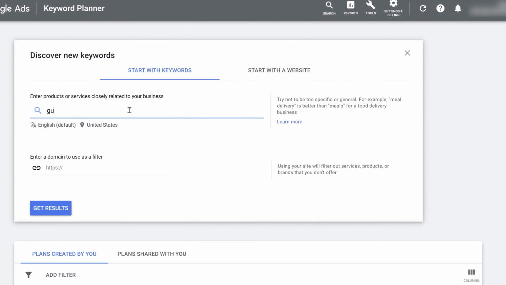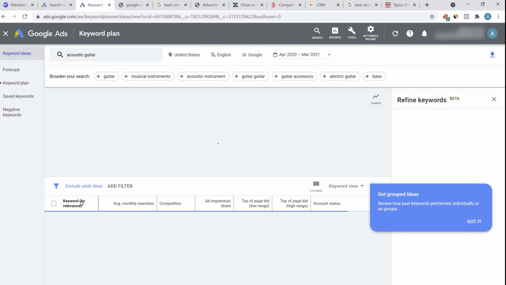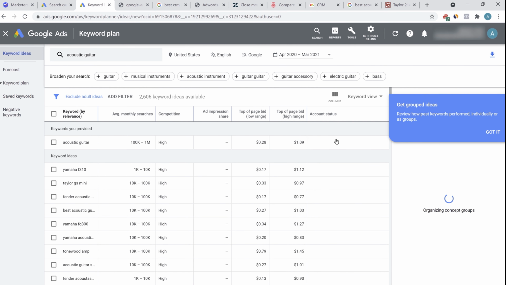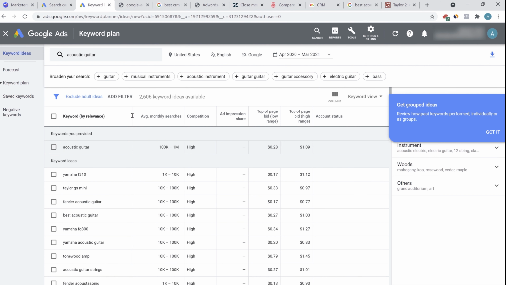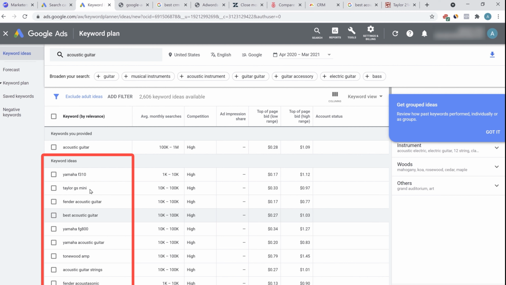Let's say if we search for discover new keywords, our main keyword being acoustic guitar, the country selected being United States, and let's click on get results. Let's stretch it a bit. So for the acoustic guitar, the average monthly searches is 100K to 1 million. And the competition is high. The top of the page bidding is $0.28 and it can go from low to high. The low being 0.28 and the high being $1.09. And these are all the related keywords that might be of interest to you, like Fender acoustic guitar, best acoustic guitar, acoustic electric guitar, Gibson acoustic guitar.